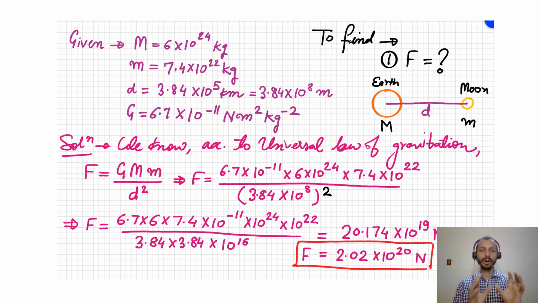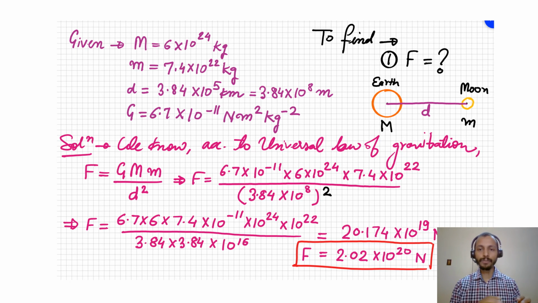You have the value of G, a constant, 6.67 into 10 to the power minus 11, capital M is 6 into 10 to the power 24, small m is 7.4 into 10 to the power 22, upon d square, where d is 3.84 into 10 to the power 5 kilometers. Just remember that you need to put the values in SI units, so kilometers will change into meters. The distance will be 3.84 into 10 to the power 8 meters.